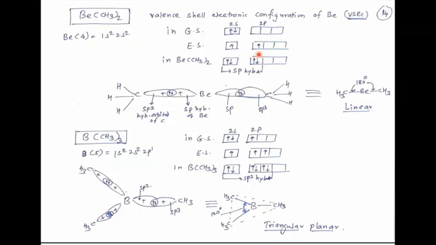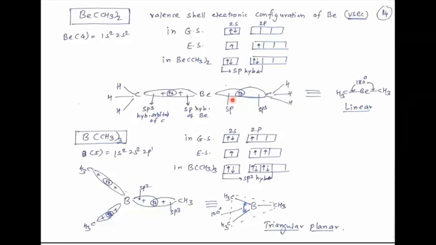These two orbitals combine together, that means there is sp hybridization in this way. This sp orbital of beryllium overlaps with the sp3 hybrid orbital of carbon, and there is formation of a sigma bond between beryllium and carbon.